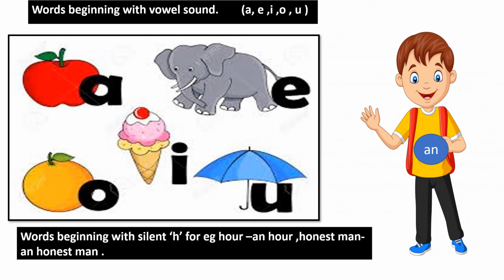Am I pronouncing it, or can you hear the sound of H over here? No. We can hear the sound of O. And O is a vowel, isn't it? So, when we use a vowel sound, we always have to use the article an. Is it clear to you now? Okay, that's why I said an hour, an honest man.